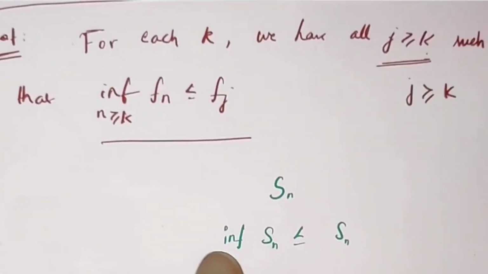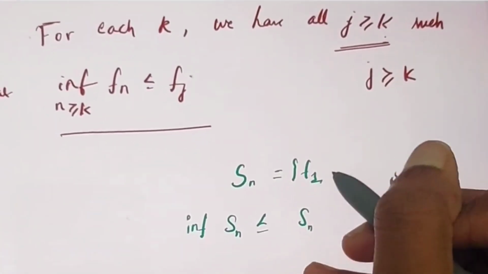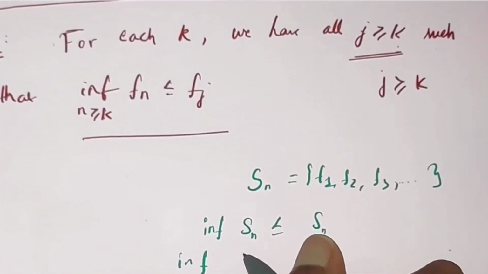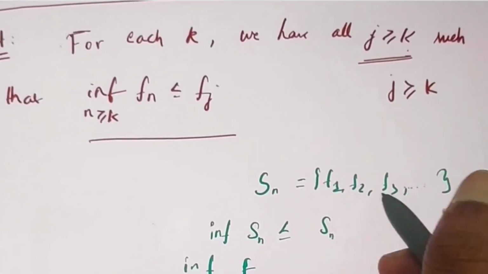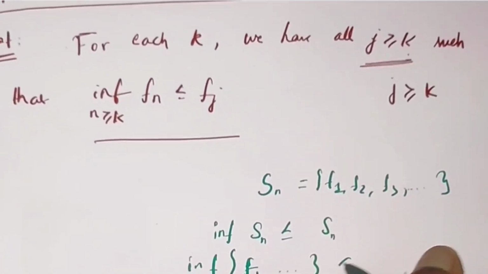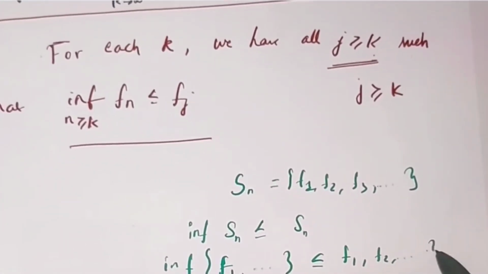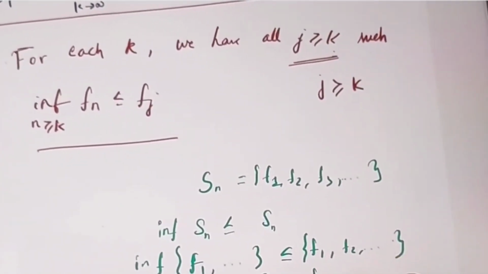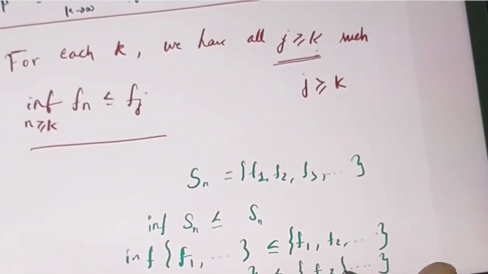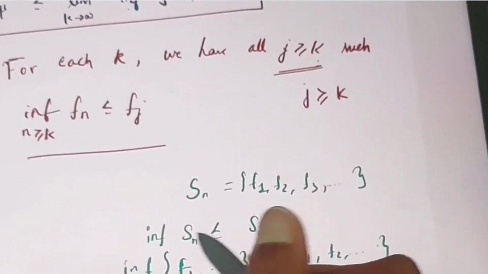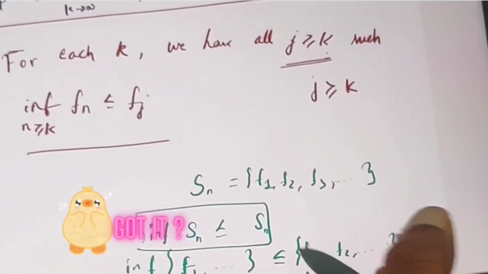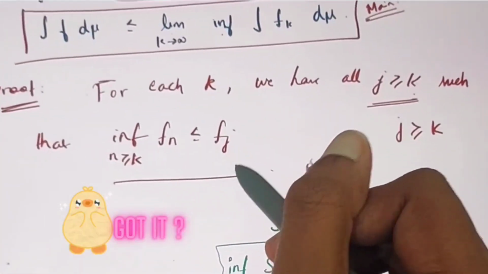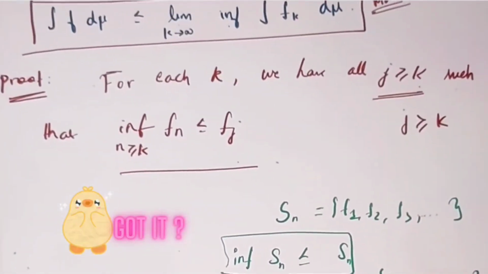What they are ultimately doing is, suppose this is my f1, f2, f3 and so on. For the first step, the infimum of everything, f1, f2 and so on, will be less than or equal to each of f1, f2, and so on. This is the first step. For the second step, the infimum of f2, f3 and so on is less than or equal to f2, f3 and so on. This is what they are doing. If you are convinced with this argument, then you can obviously follow this one. So this is the whole explanation of one particular inequality. If you are clear with this, let's proceed to the next.